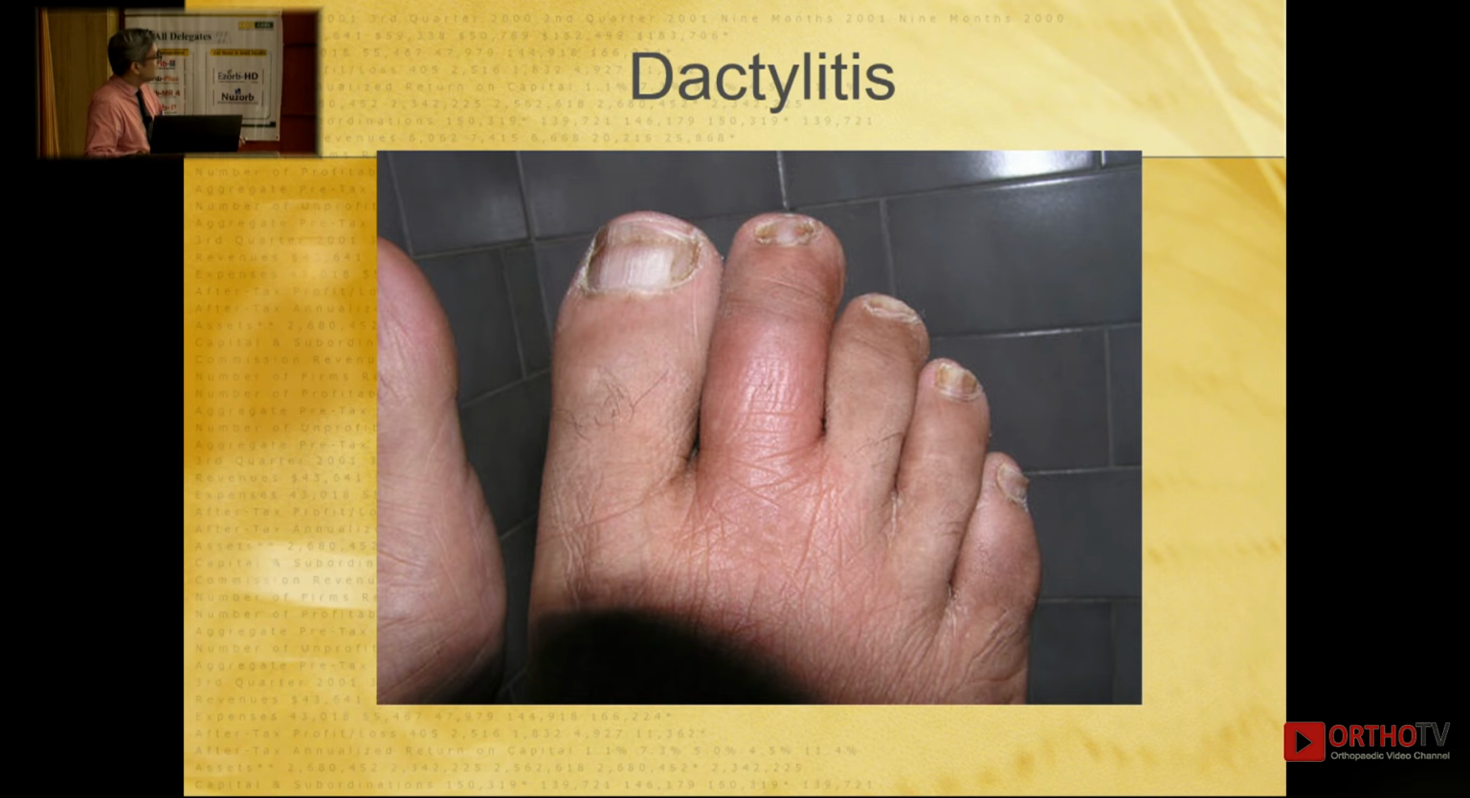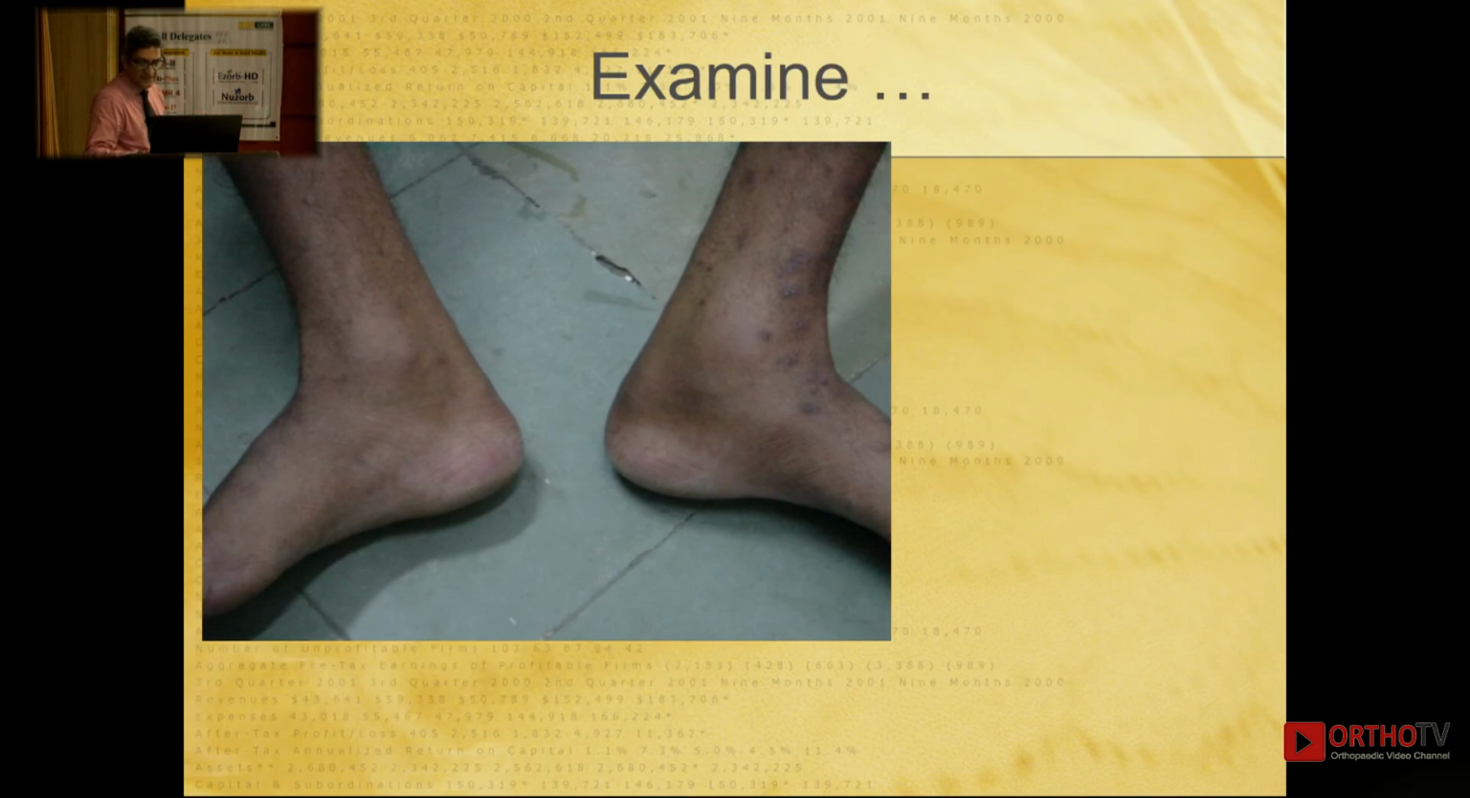One more patient, see, this is exactly what dactylitis is. The entire toe is inflamed, and all these patients would have negative rheumatoid factor. So this will all fit into your seronegative group. And again you can see psoriatic nails there. So this is psoriatic arthritis with dactylitis.